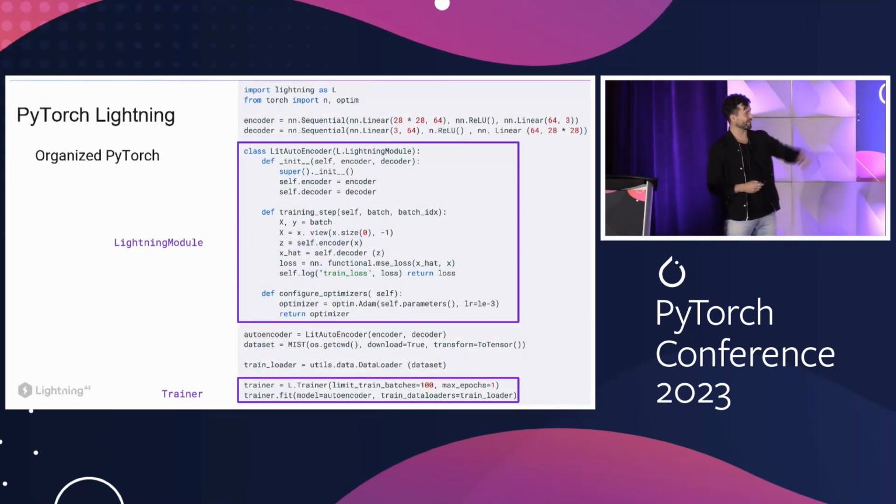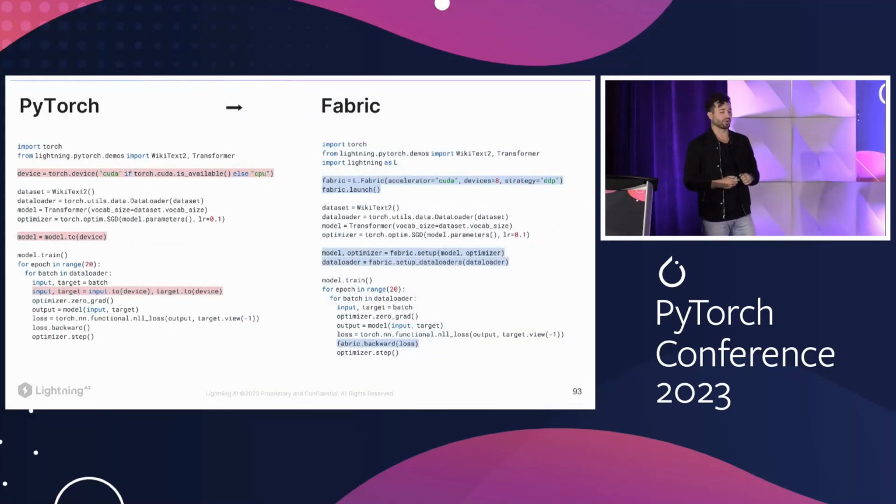This is PyTorch Lightning. I'm going to skip this, but at the bottom, you see the trainer. That's kind of the key to a lot of this stuff. At the top, this is just organized PyTorch, right? Then we recently introduced Fabric, where in the trainer, we had this abstraction under the hood for many years called an accelerator that actually did the conversion between CPU and GPU. And then that accelerator basically became independent libraries after that. And so we formalized our own library called Fabric that takes that out and allows you to use it without the trainer, right? But that's been there since Lightning 1.0 in about 2020.